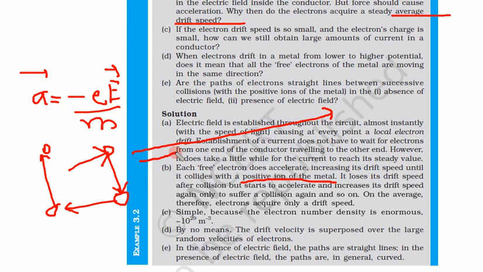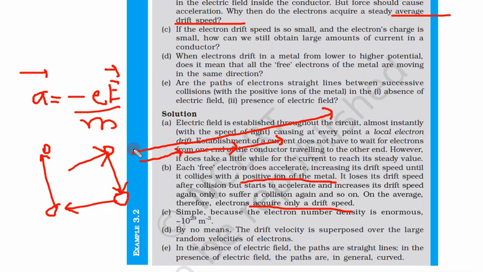So up to a limit it accelerates, then loses all its value, again accelerates, loses its value again, and when we take the average, it doesn't look like there is no effect of acceleration. On the average, therefore, electrons acquire only a drift speed.